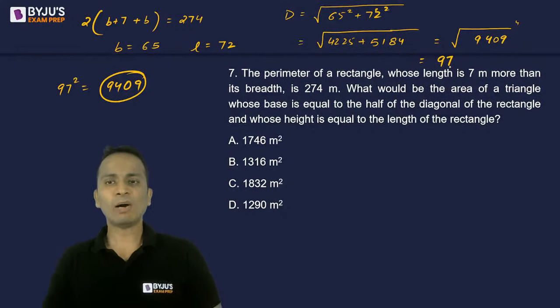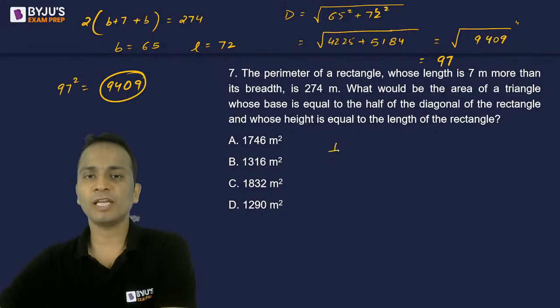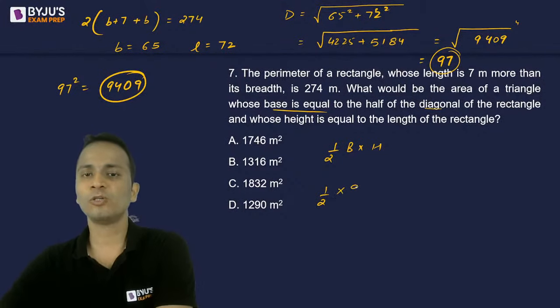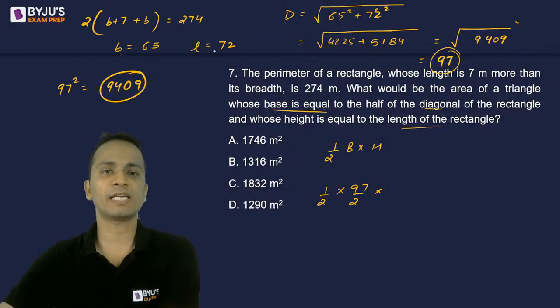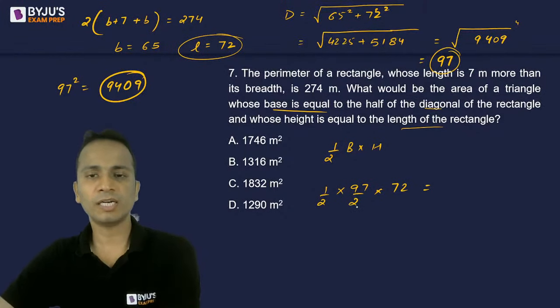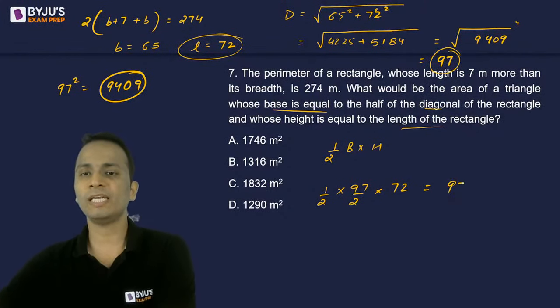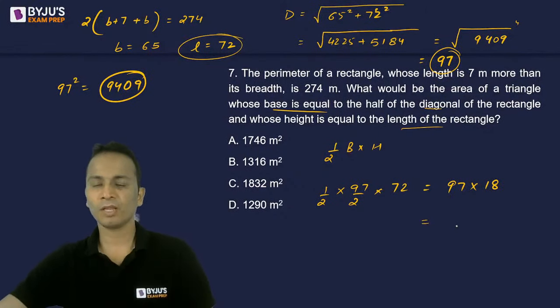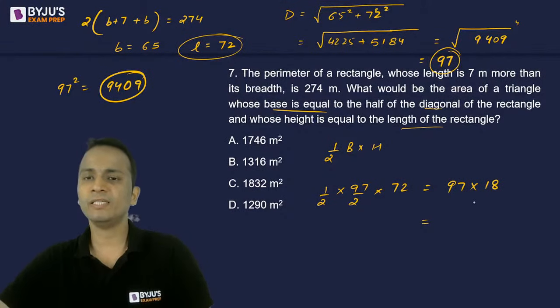Done. Now I have to find the area of the triangle. Area of a triangle is half into base into height. So half as it is, whose base is equal to half the diagonal. Diagonal is 97, so 97 upon 2. And the height is equal to the length of the rectangle. Length of the rectangle is 72. Now 72 divided by 2 is 36, divided by 2 is 18. So 97 multiplied by 18 should be the correct answer for this question. Okay, so 100 into 18 is 1800 minus 54.